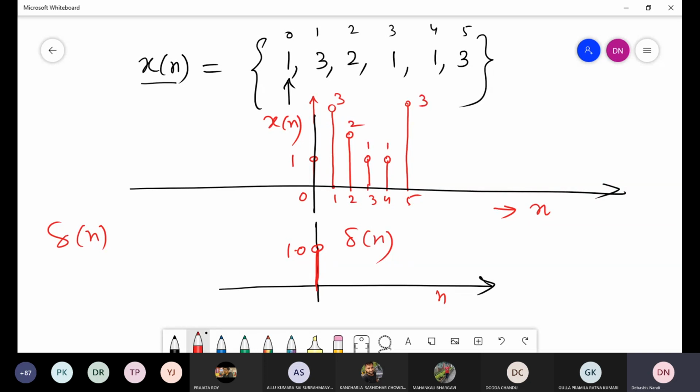But for delta[n], it is always 1, and this function exists only at n equal to 0. Otherwise, for other values, it is always 0. Suppose I want to get this.